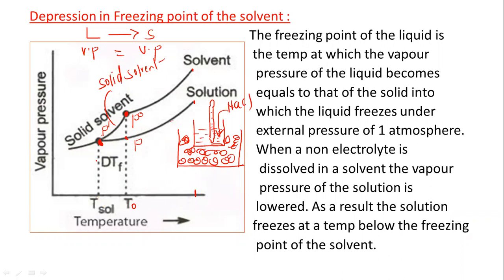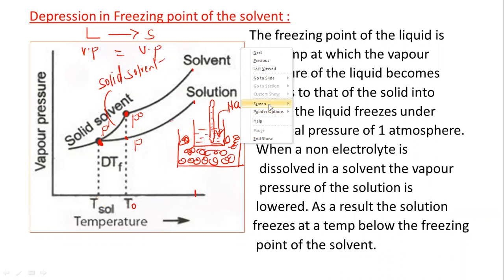Let us write this now, and we can apply the Clapeyron-Clausius equation to this.